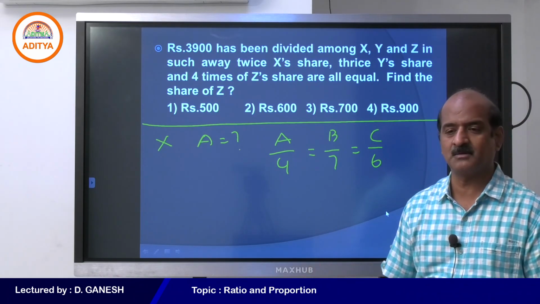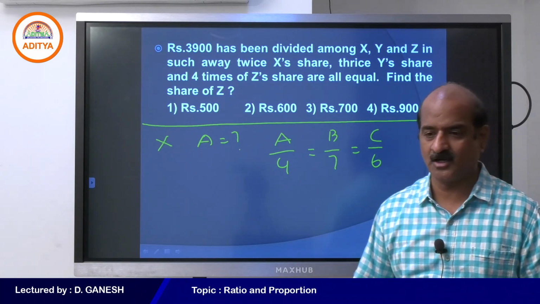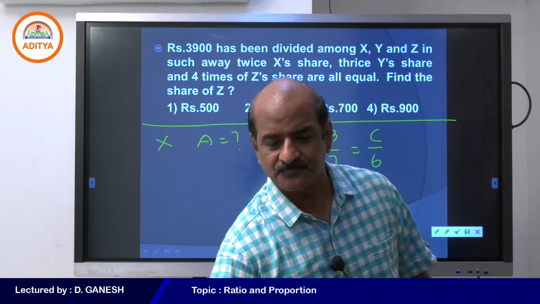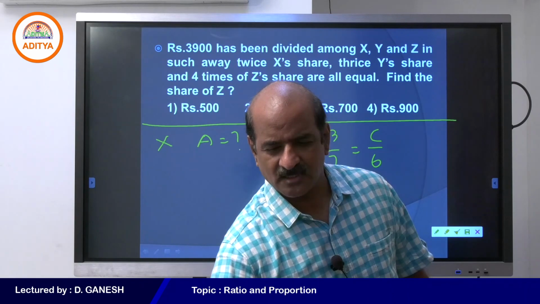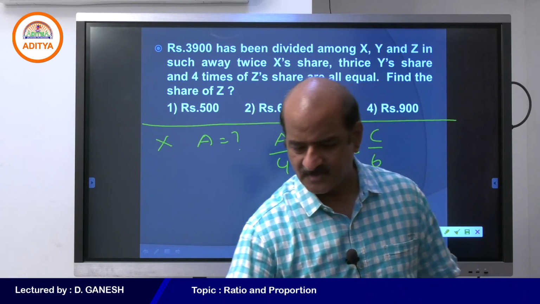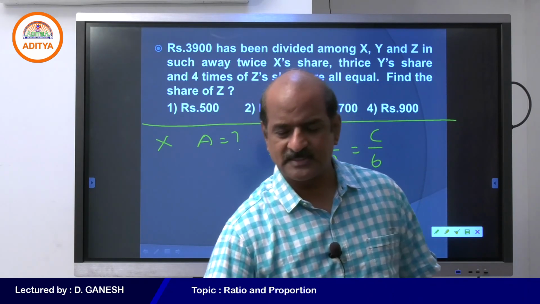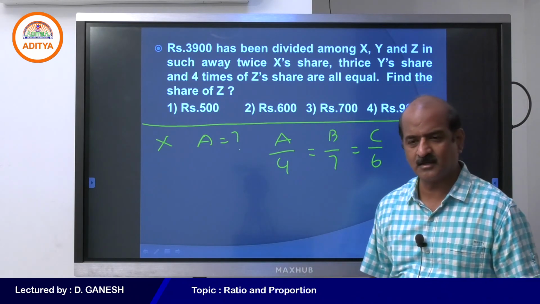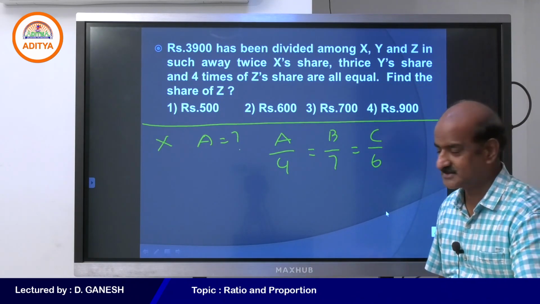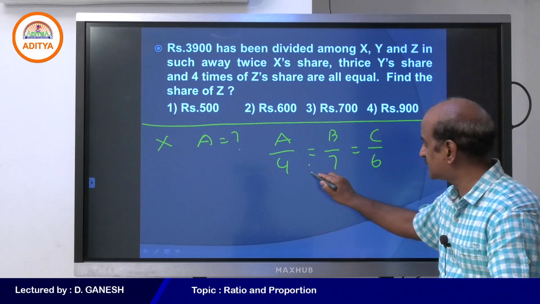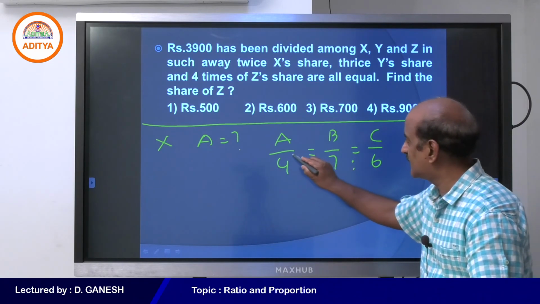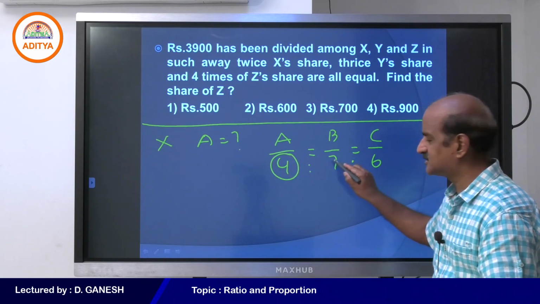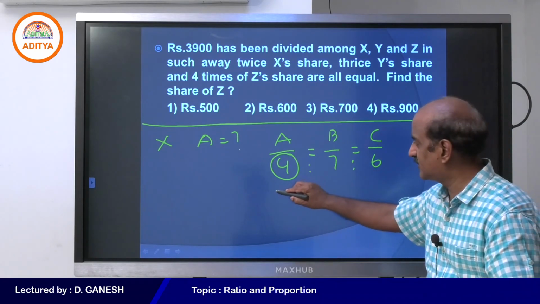Now please respond, my dear students. Can we get how much A is going to get? Yes or no? Yes, because whenever this condition is given, we can divide the amount in the ratio 4:7:6 and A is going to get 4 parts.